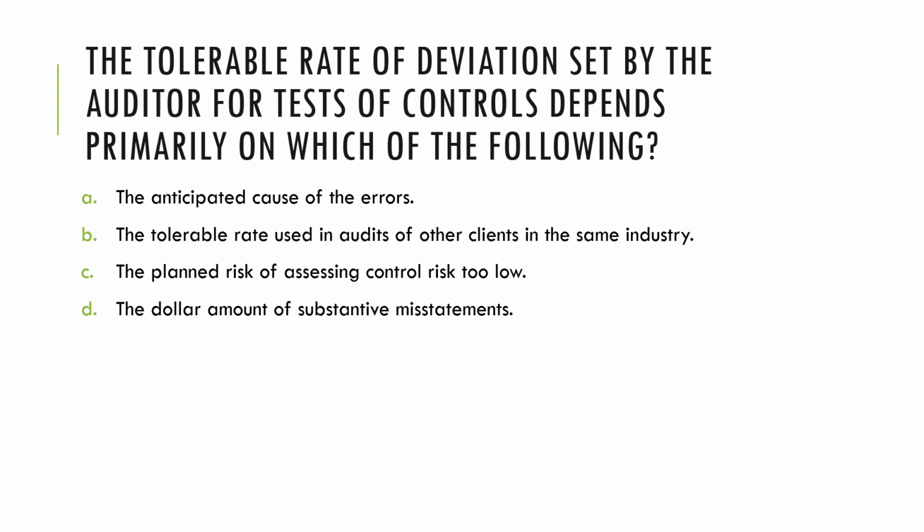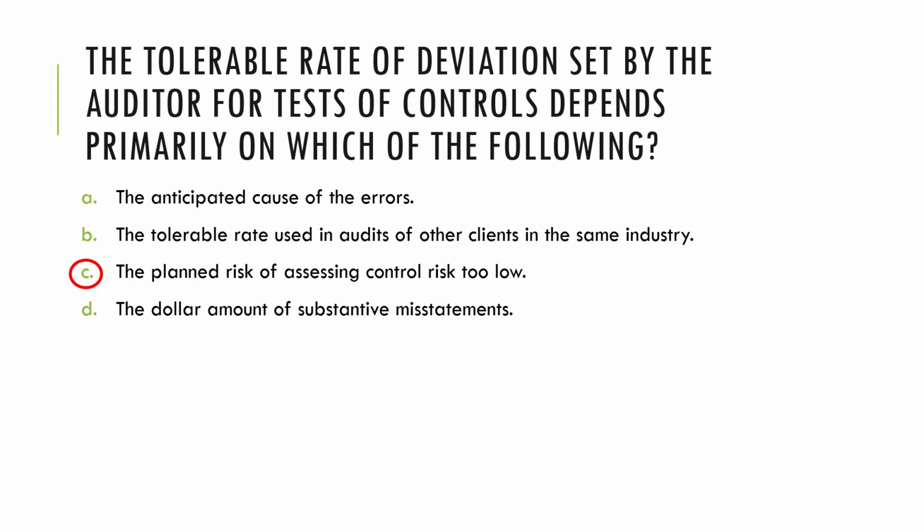Next, we talk about the tolerable rate of deviation. So, the tolerable rate of deviation set by the auditor for test of controls depends primarily on which of the following. Letter A, the anticipated cause of the errors. Letter B, the tolerable rate used in audits of other clients in the same industry. Or letter C, the planned risk of assessing control risk too low. Or letter D, the dollar amount of substantive misstatements. And to this, the correct answer actually is letter C.